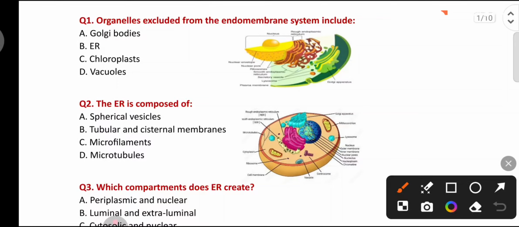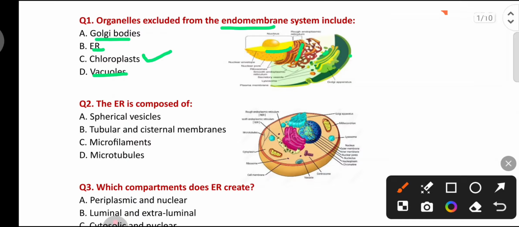Organelles excluded from the endomembrane system include Golgi bodies, endoplasmic reticulum, chloroplast, vacuoles. The endomembrane system consists of organelles like the nuclear membrane, endoplasmic reticulum, Golgi bodies, vacuoles, and plasma membrane because they function in coordination. Here Golgi bodies, endoplasmic reticulum, and vacuoles are part of the endomembrane system. So chloroplast is excluded from the endomembrane system.